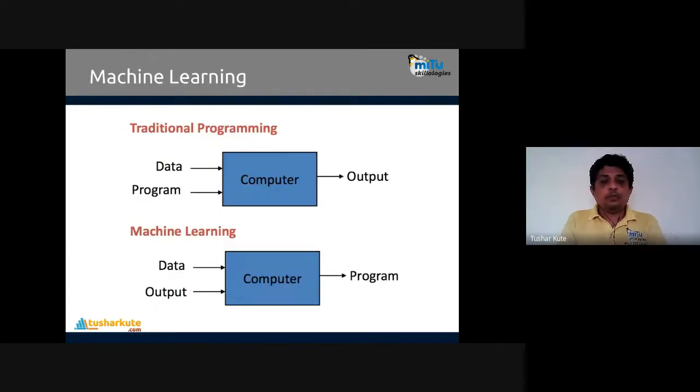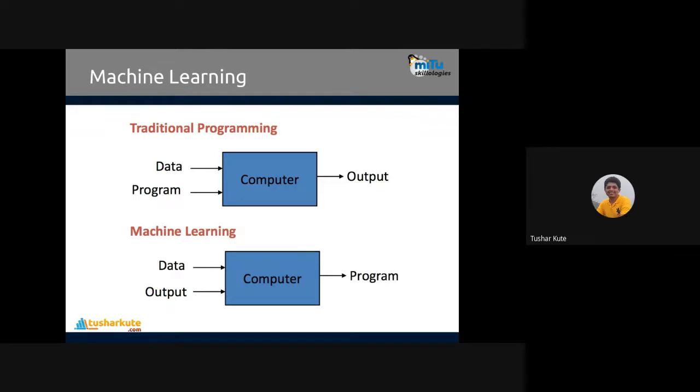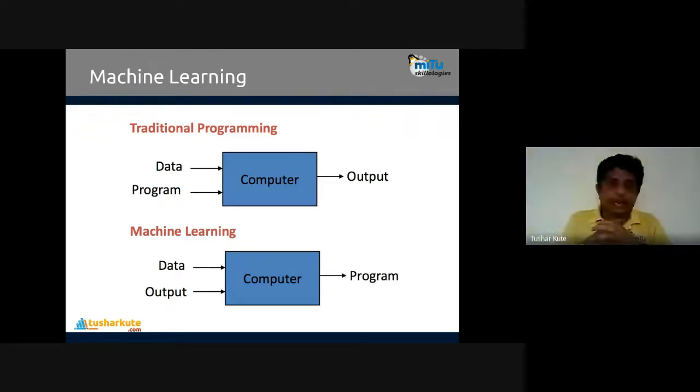This is where we can see the difference between the traditional computing that we do today and the machine learning based modeling that is possible there. In traditional computing, data and program are given as input. To that program we assign the data and generate the result.